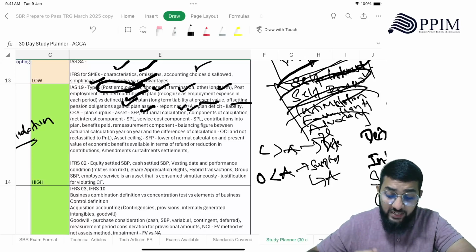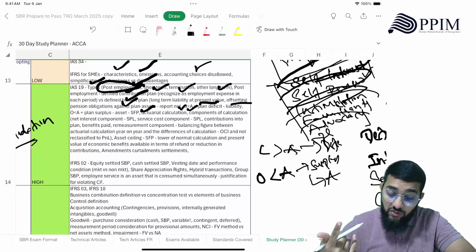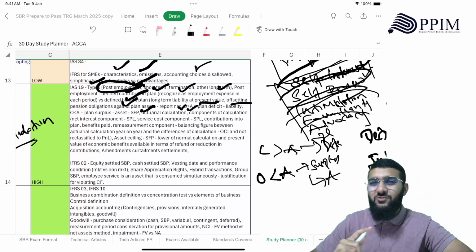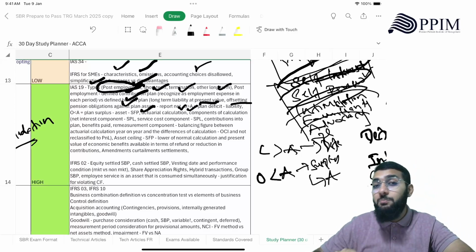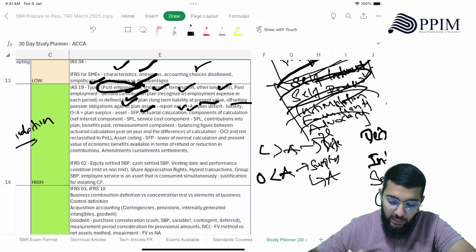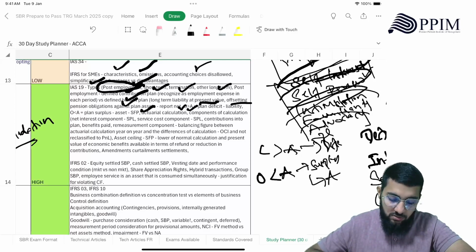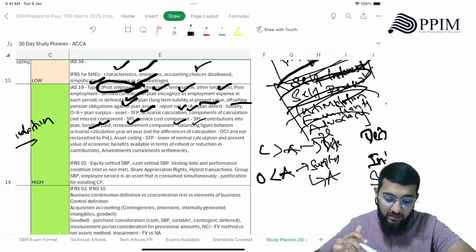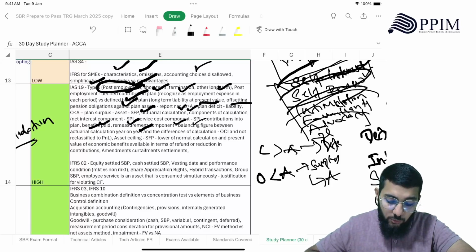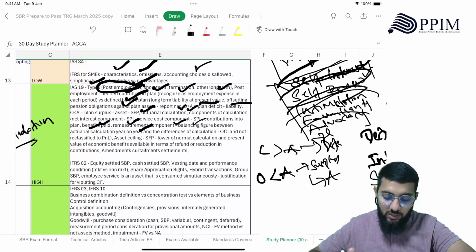Right, then how actual calculation is important for the closing figure and how the remeasurement component comes in, which is remeasured through OCI, which cannot be reclassified to SPL. Why? Right? And then components of calculation: net interest component is a part of SPL, service cost component part of SPL, where you will be debiting your SPL, contributions into plan assets, right? Then benefits paid is going to be deducted from both the sides. Then remeasurement component, balancing figure between actuarial calculation year on year and the difference of calculation. So OCI is where it's recorded and not reclassified.